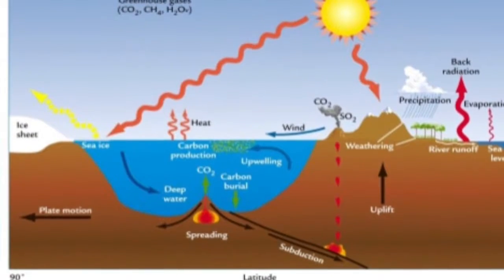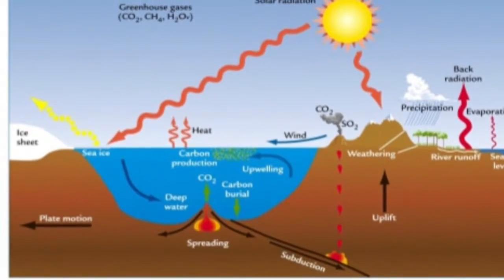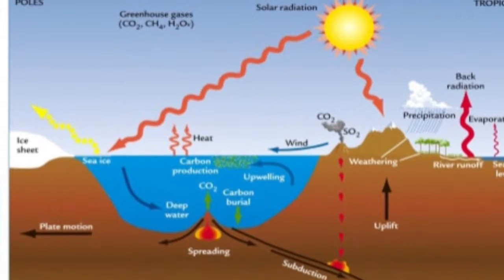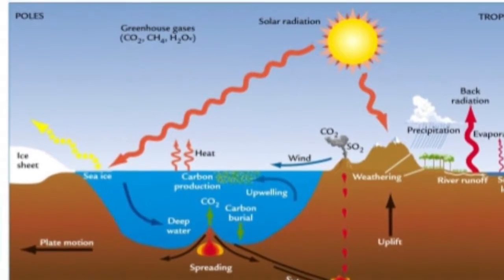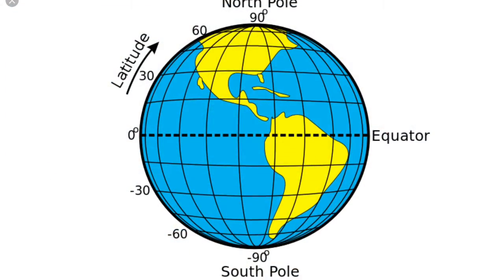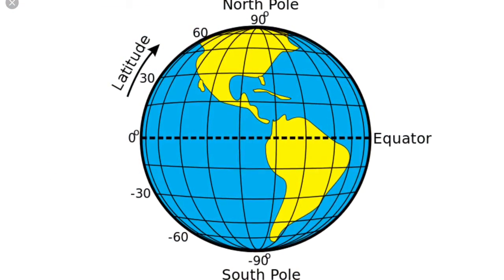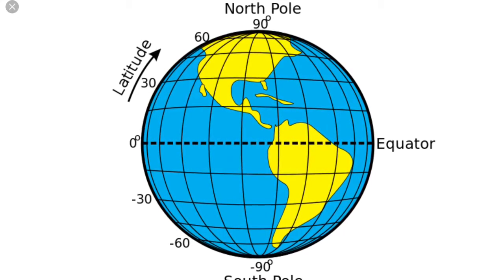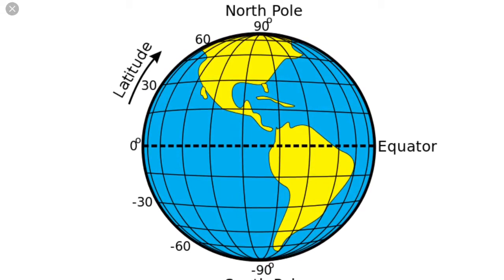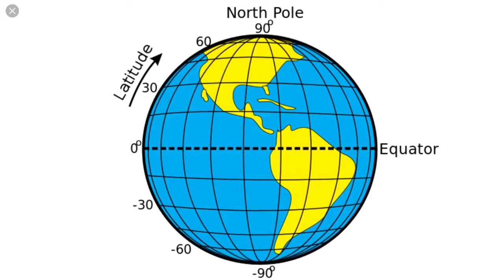Factors of climate. There are 7 factors of climate: latitude, air masses, ocean currents, clouds, elevation, water, and mountain barriers. The first factor of climate is latitude. Latitude is how far a place is from the equator. The farther the place is from the equator, the colder it will be. So somewhere like Brazil would be much warmer than somewhere like the North Pole.